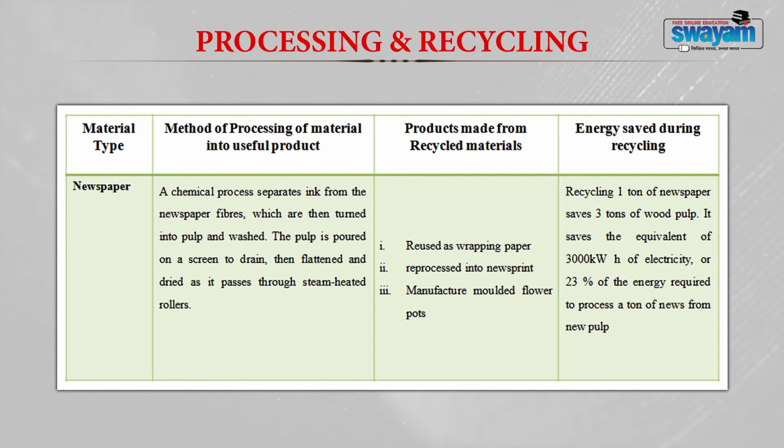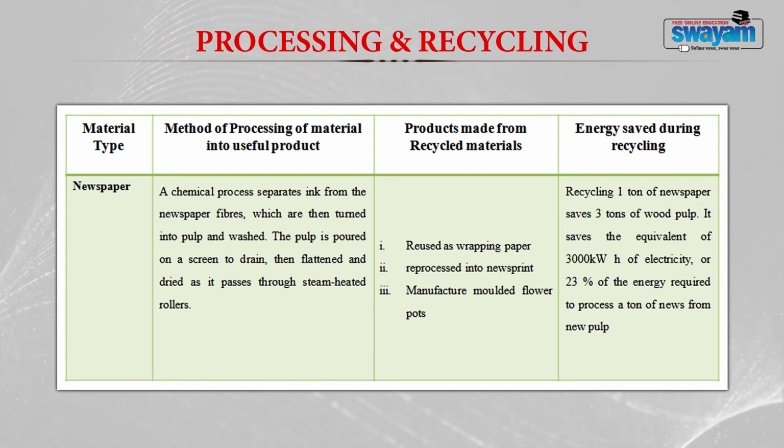From the recycled paper, different products can be prepared. These products may be wrapping papers, or it may be reprocessed into newsprint paper, or different types of molded flower pots, etc. can be manufactured from the recycled newspaper.